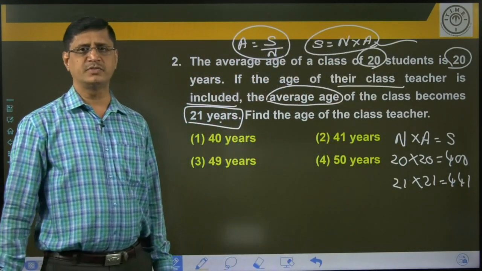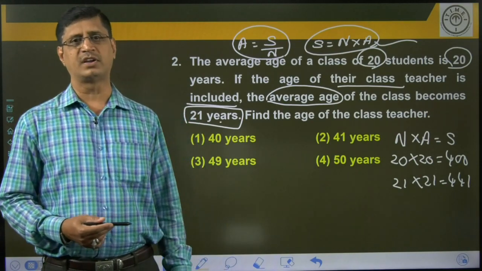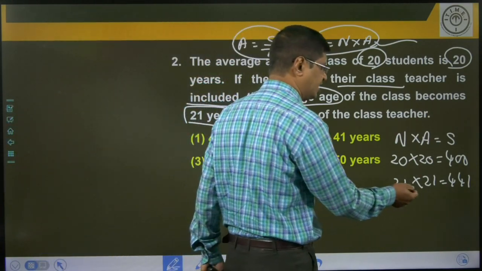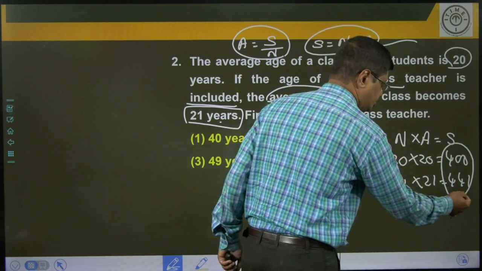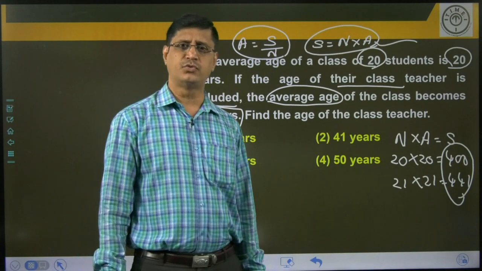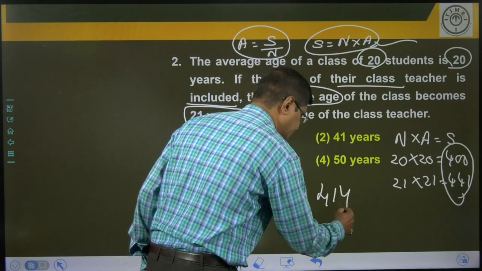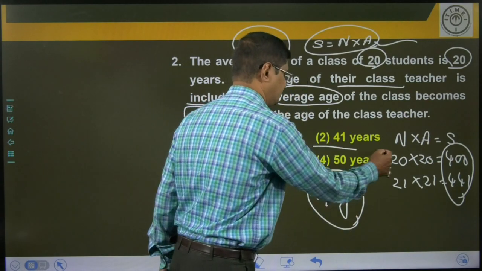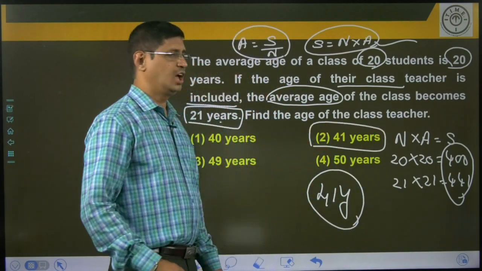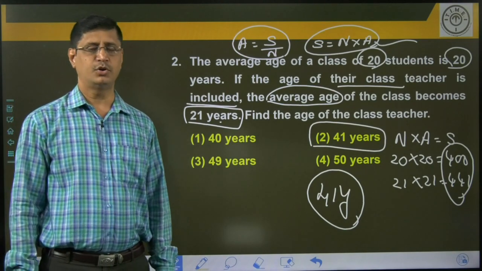Before adding the age of the teacher, it was 400. By adding the age of the teacher it becomes 441. So, what is the age of the teacher? Age of the teacher means the difference of these two values. 441 minus 400, the result is 41 years. The age of the teacher is 41 years, option 2. Right answer is choice number 2.